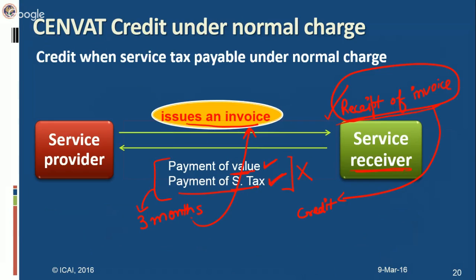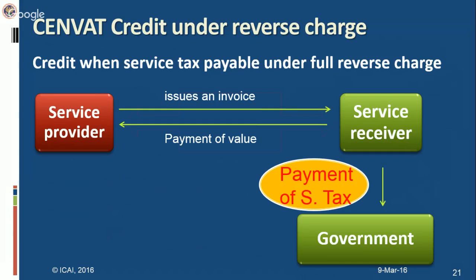So as soon as he receives the invoice, he can take the credit. Now let us see what is the difference in case of reverse charge. In case of reverse charge, when the service provider issues an invoice, there is no availment of credit. He has received the invoice, but he cannot take the credit. Service receiver can take the credit only when he has made the payment of service tax to the central government. Then only he can take the CENVAT credit.